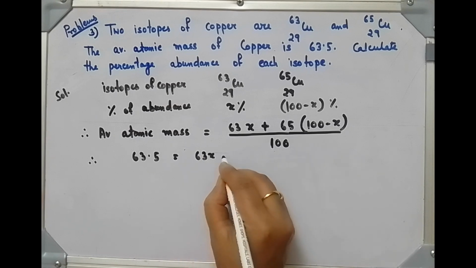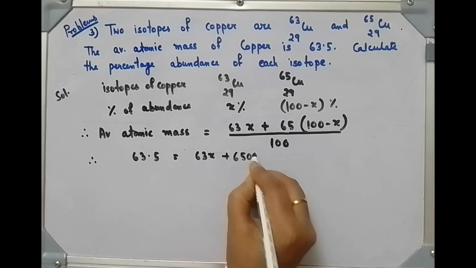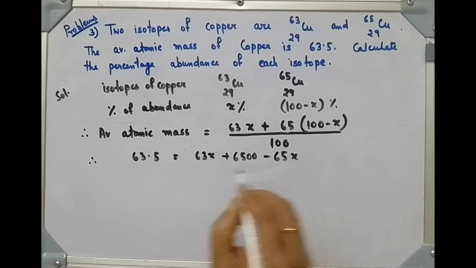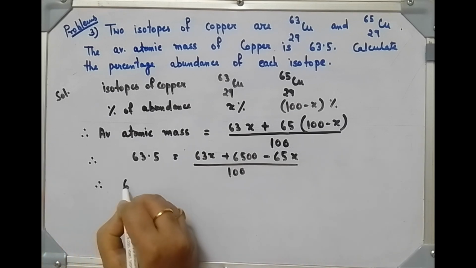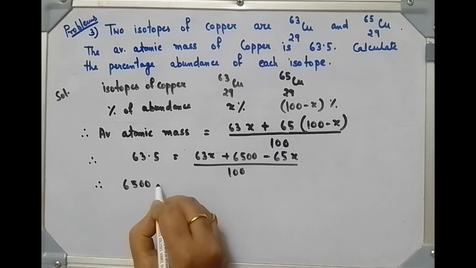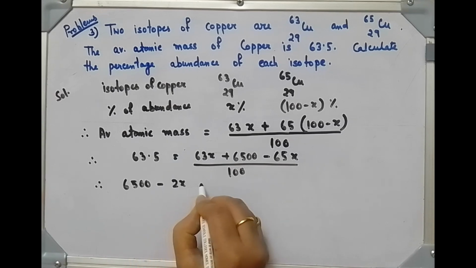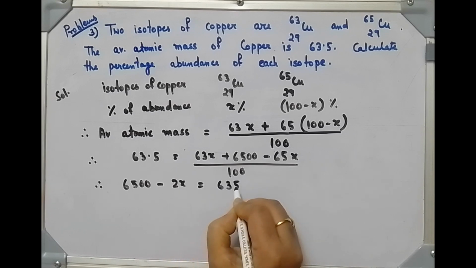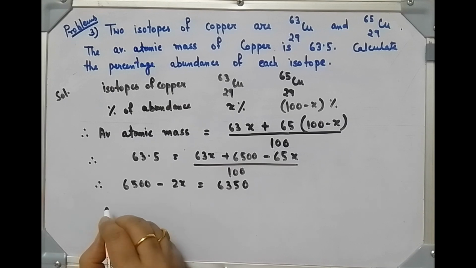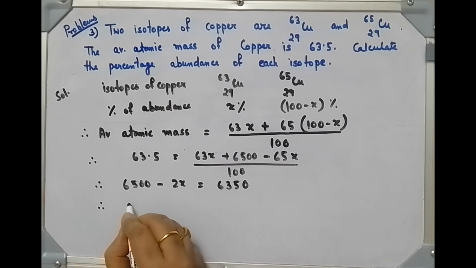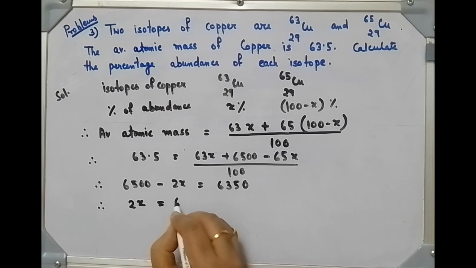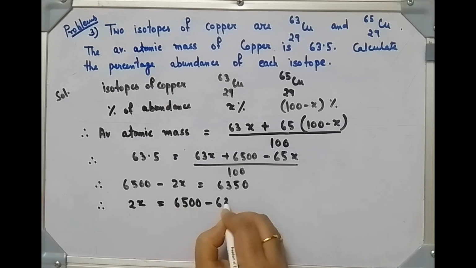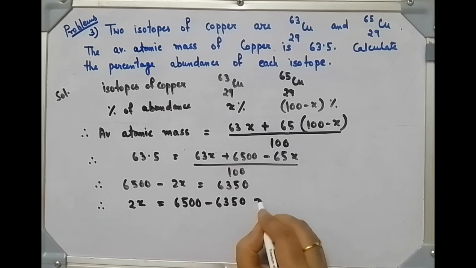If you solve this one, you will get 6350, so this is coming 150.